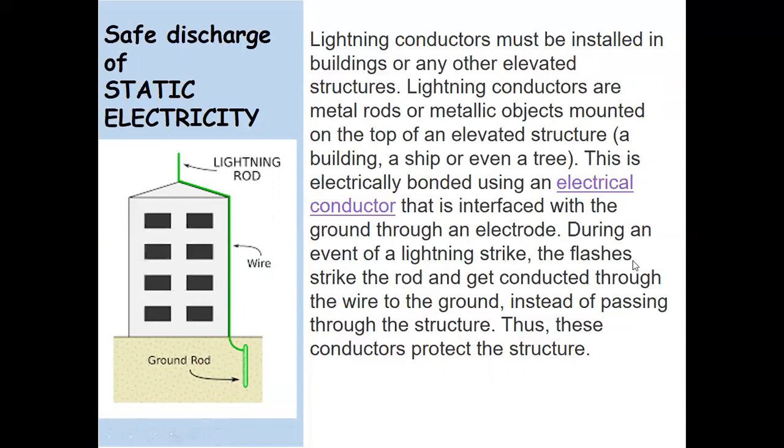During the event of lightning, the flash strikes the rod and gets conducted through the wire to the ground instead of passing through the building, because this is now a low resistance path for the electricity to conduct. Obviously, it will follow the low resistance path, so the electricity will be conducted through this metal, and the building or any structure will remain the same. So that is how the conductor protects the structure.